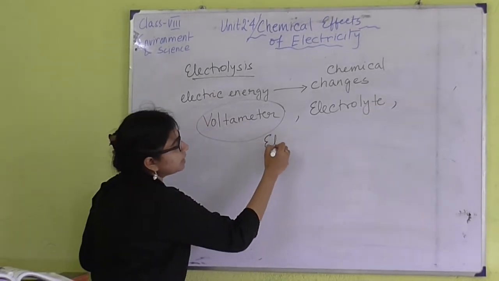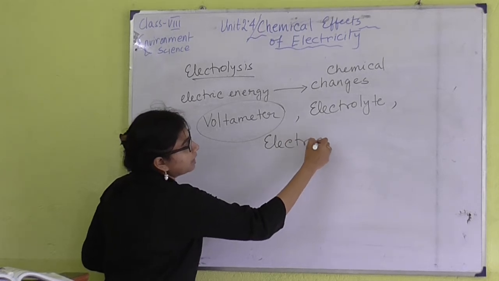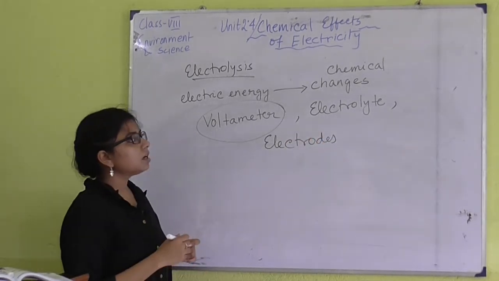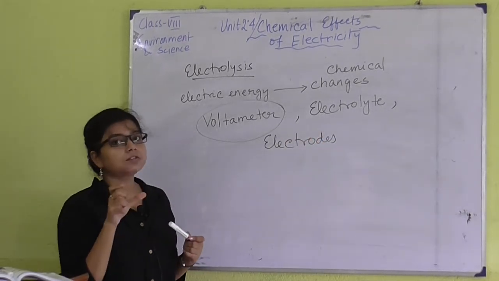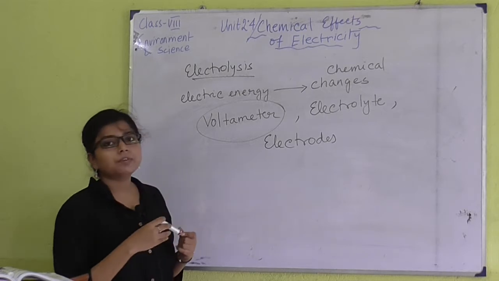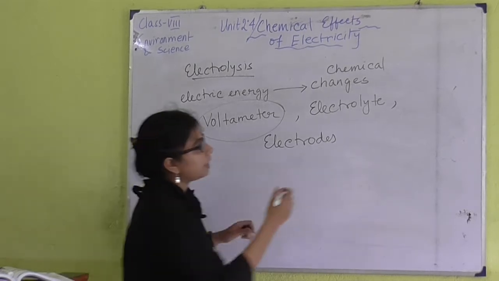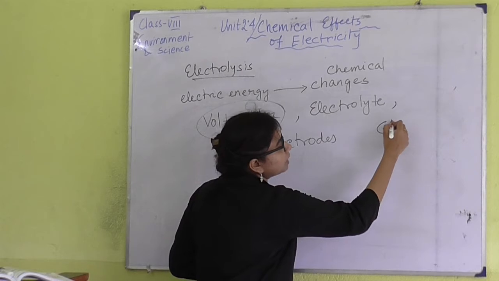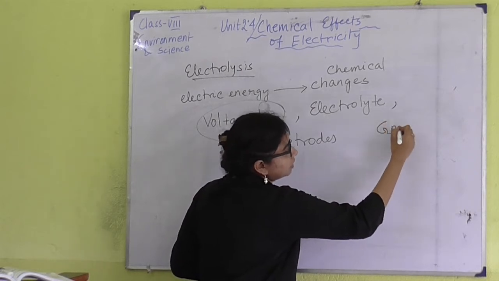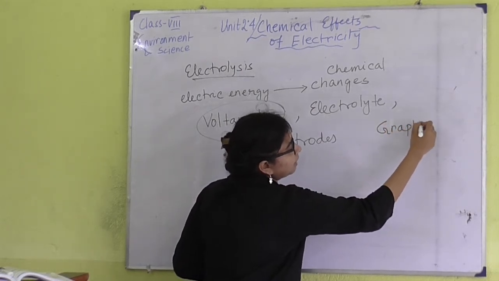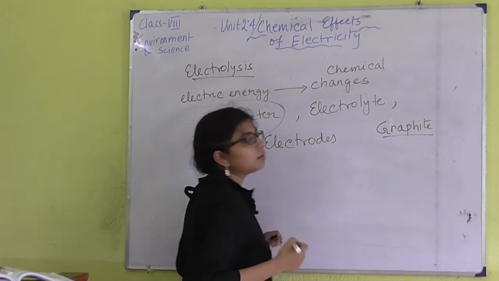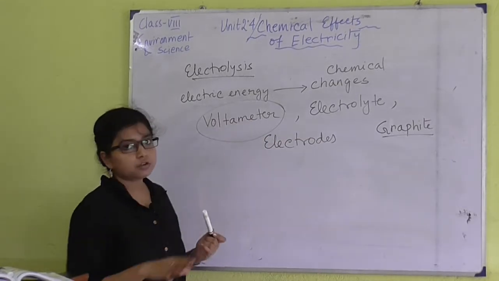Next we need electrodes. Electrodes are generally metal strips. Sometimes we use a certain kind of non-metal like graphite. Graphite is the only non-metal which can be used as an electrode.